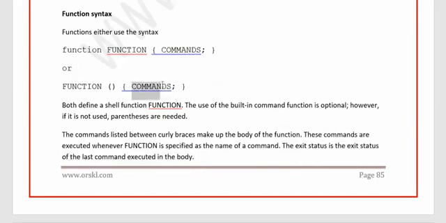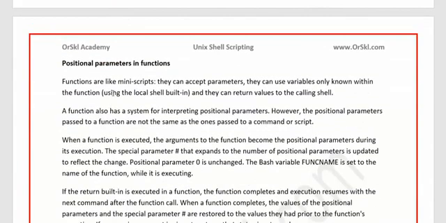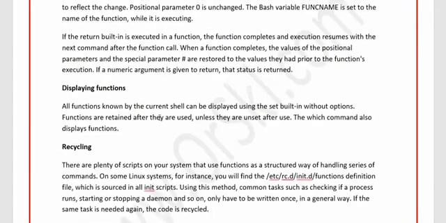So consider that in this body you have 20 commands. After the end of the function, if you check the exit status, whether it is 0 or a non-zero value, you are seeing the exit status of the last command that has been executed in this list. Remember that. A function can also accept positional parameters, that is $1, $2, $3 or something like that. You can call a function and pass in a first argument, second argument and third argument also.